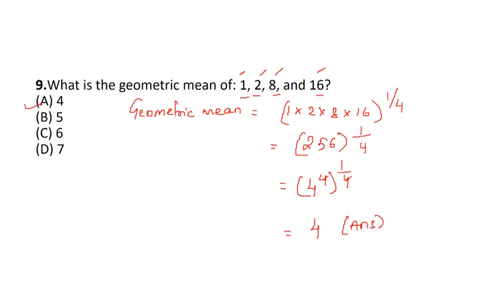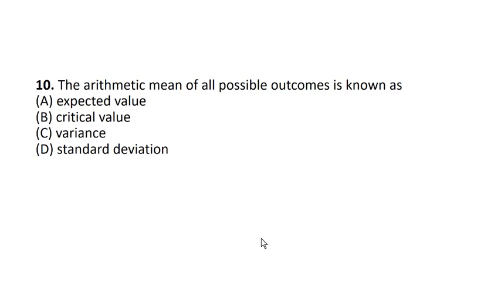Next question. The arithmetic mean of all possible outcomes is known as? So when we find the arithmetic mean of all possible outcomes, it is the expected value. Expected value means it is the arithmetic value of all possible outcomes of a random variable.